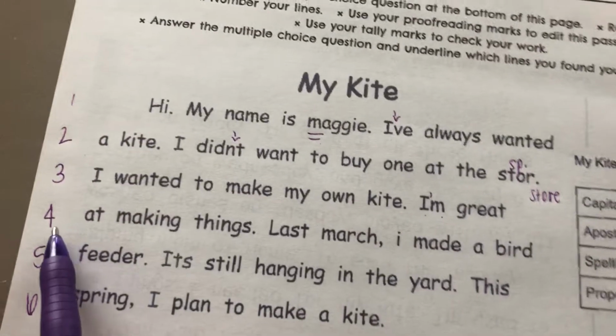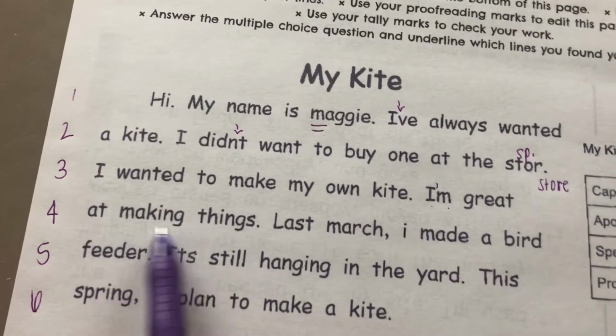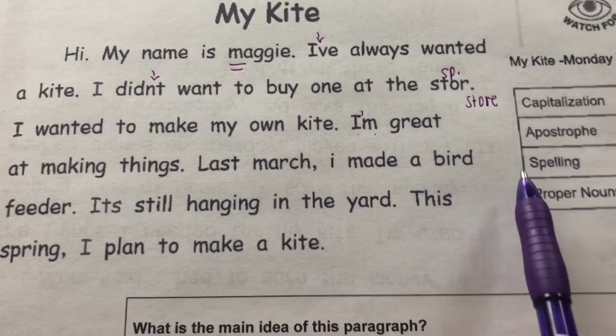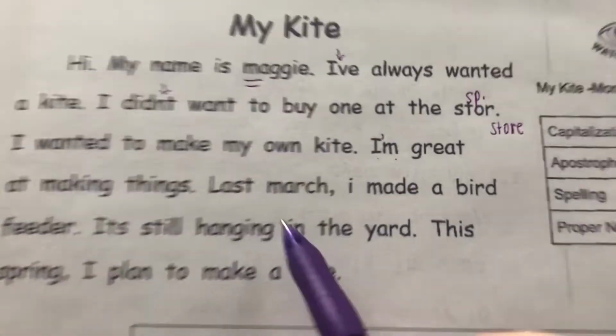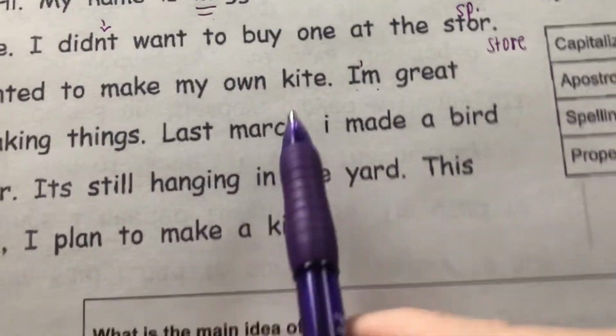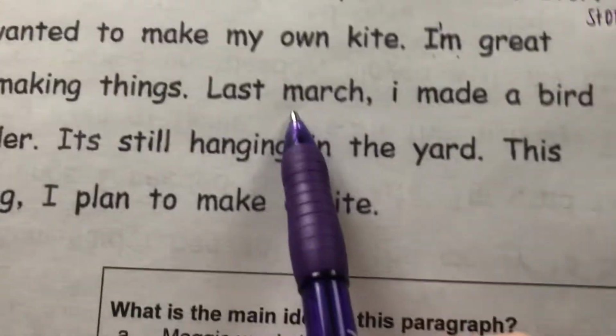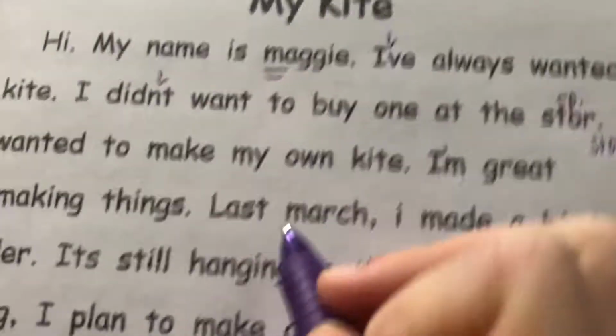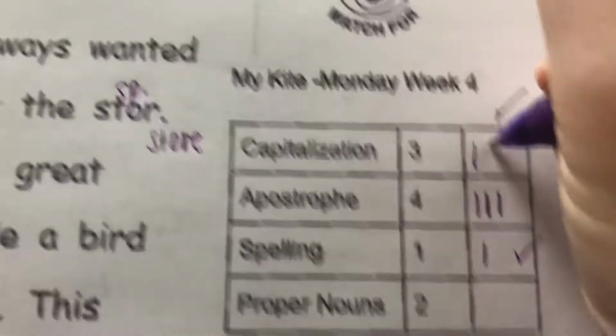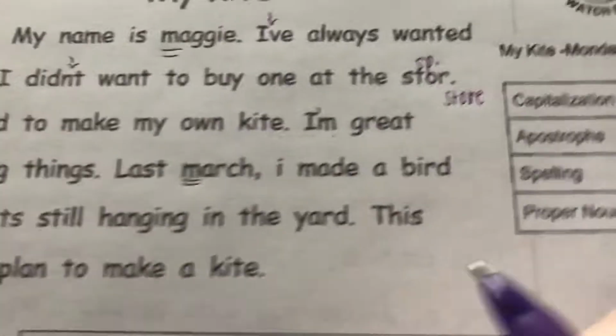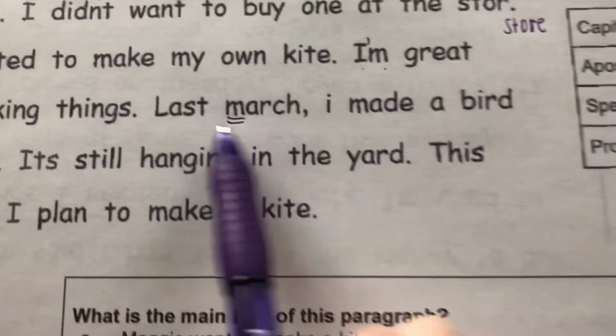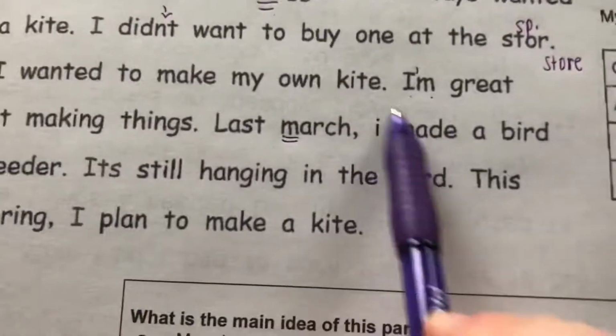I'm great. So down at line 4, I'm great at making things. Last March, I made a bird. So I know that March, they're not talking about marching, but the month. So this is going to need to be, you're right, capitalized. So I'm going to mark that up, over in capitalization, add another tally, and then move on. So last March, oh, what is up with that? We need a capital right there because it is I.